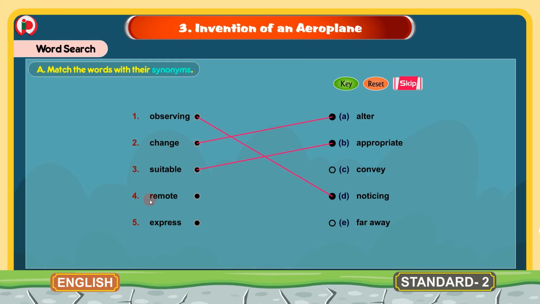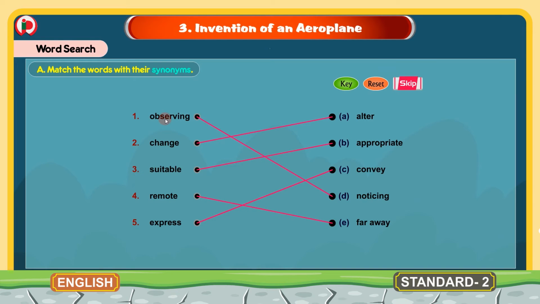4. Remote. And the synonym for remote is far away. We will match remote to far away. 5. Express. And the synonym for express is convey. We will match express with convey. Now the matching is complete.